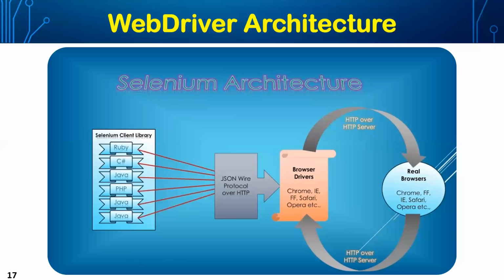But how this happens is, on the left hand side, we see the Selenium client library, where we can choose any particular language. If we choose Java, then in that particular browser, what will happen? To explain more about this, I have one more slide.